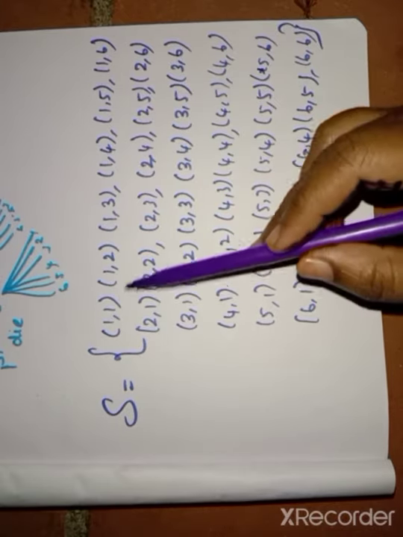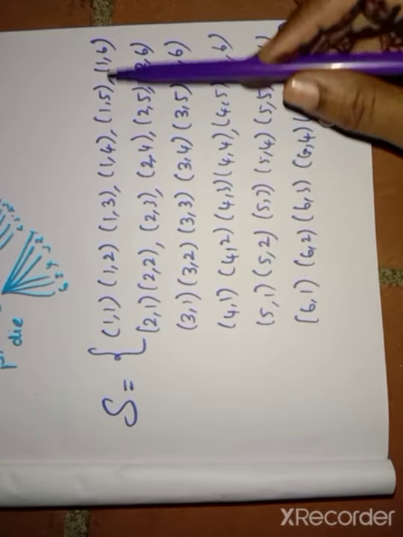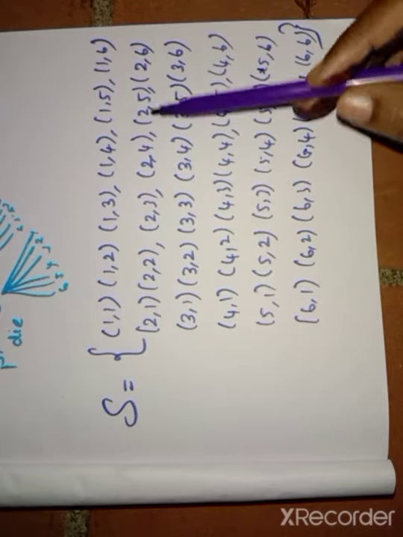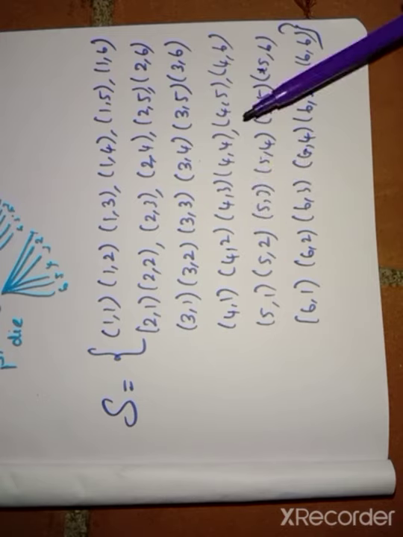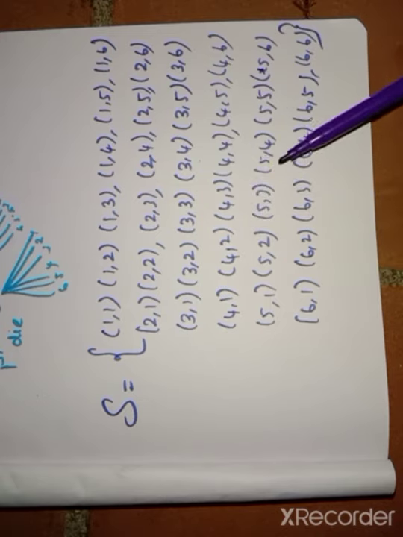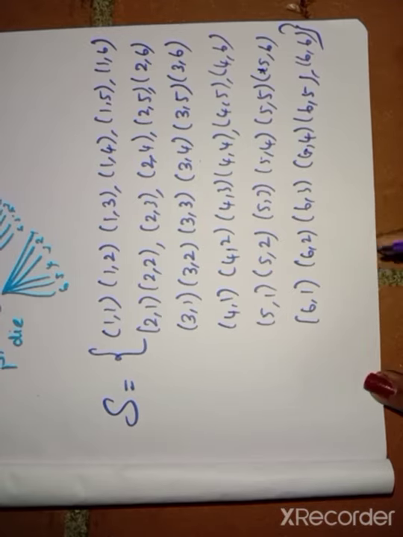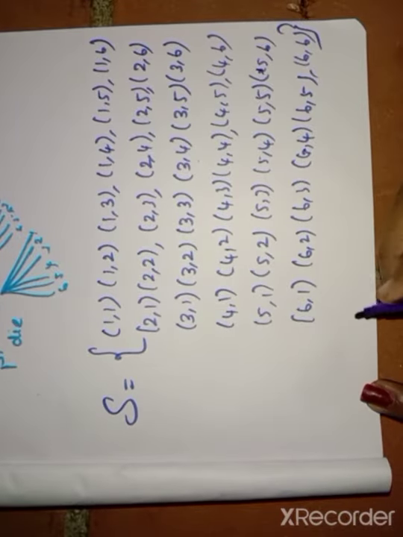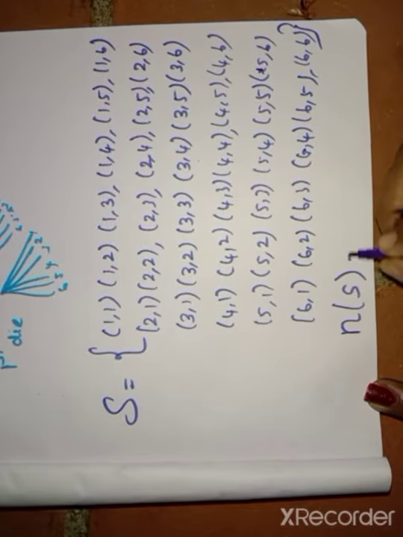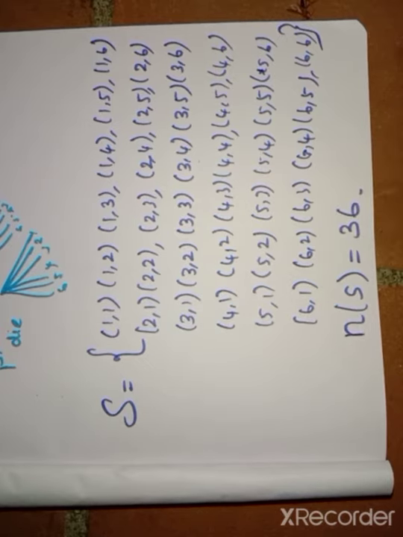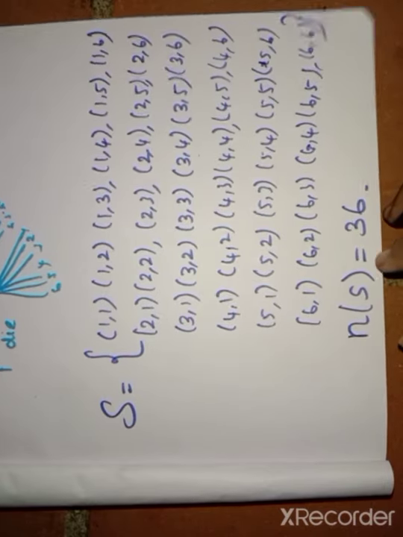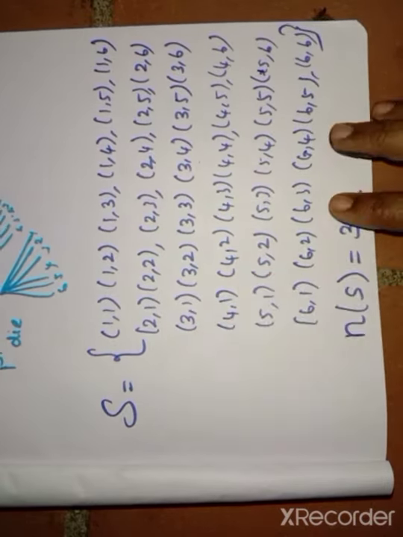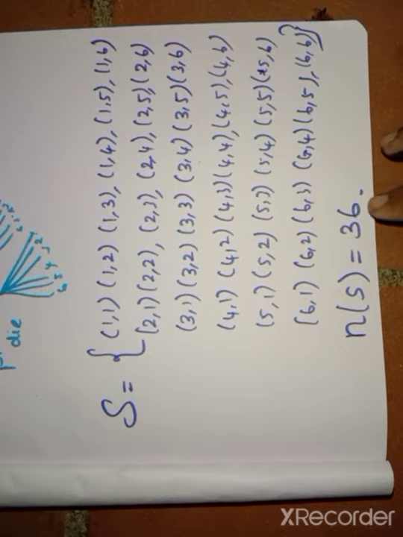That means you have to count the pairs: 1 2 3 4 5 6 7 8 9 10 11 12 13 14 15 16 17 18 19 20 21 22 23 24 25 26 27 28 29 30 31 32 33 34 35 36. So if you count the pairs, write like this: n(S) equals 36. This is useful for the probability sums. n(S) means the cardinal number of the set, which we already saw in the first unit.